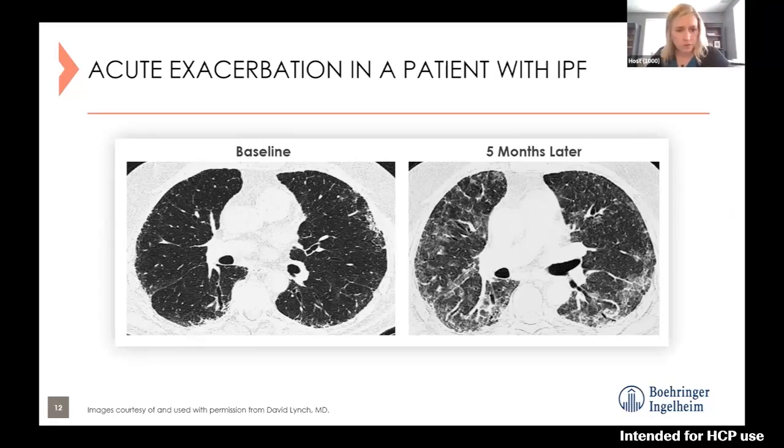5 months later, here's the same scan from the patient with an acute exacerbation of their idiopathic pulmonary fibrosis. They have new bilateral ground glass opacities, those hazy white opacities we see within the lungs on the imaging, and new areas of consolidation. Oftentimes these patients may even end up hospitalized with increased symptoms, increased need for oxygen, and unfortunately morbidity and mortality are high for acute exacerbations.